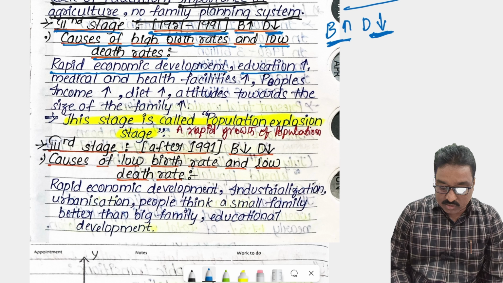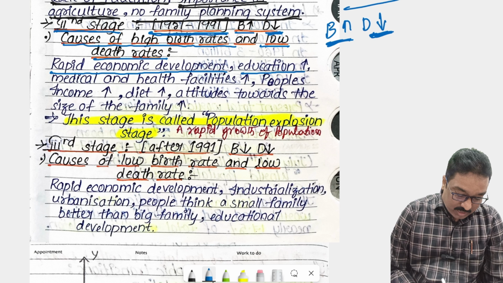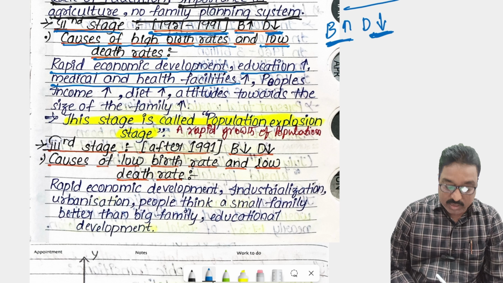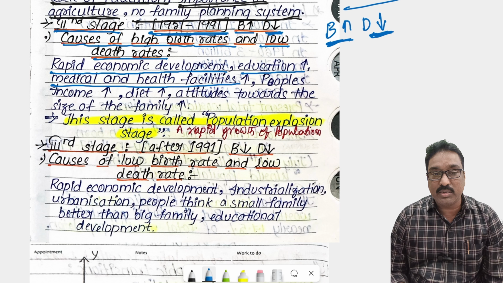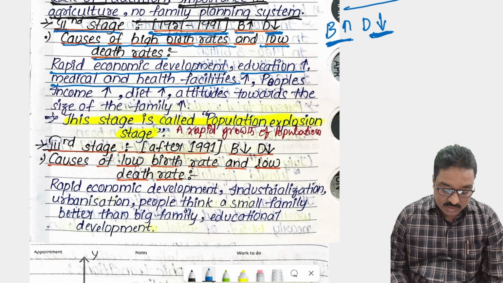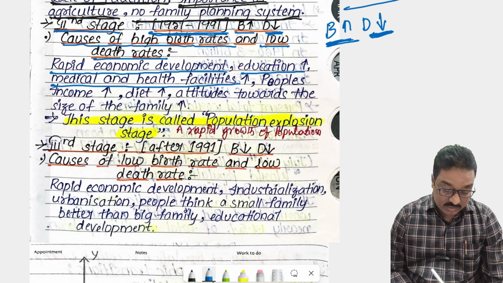Medical and health facilities increased. After 1951, the government gradually increased medical facilities like medicines, hospitals, doctors, everywhere. Due to that, the birth rate increases and the death rate decreases.